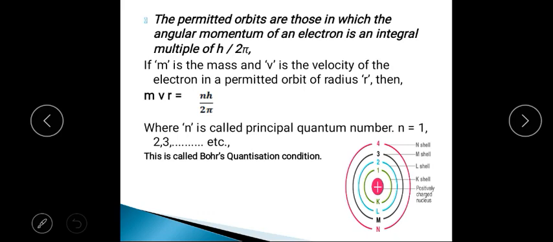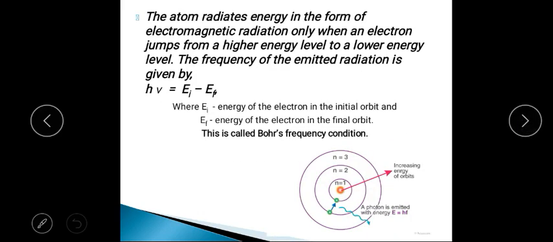This is the second postulate: the electron revolves in permitted orbits, and the angular momentum of the electron in that orbit is an integral multiple of h upon 2 pi. mvr is equal to n into h upon 2 pi. This is called Bohr's quantization condition.